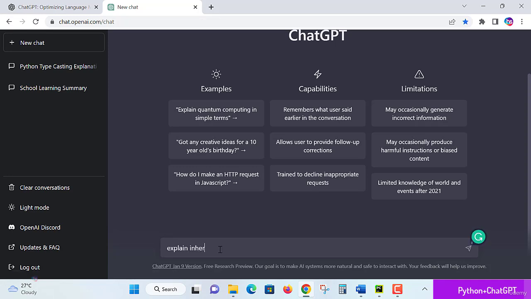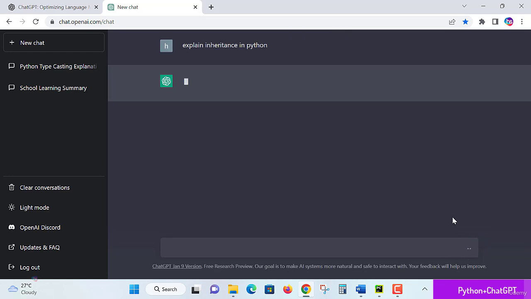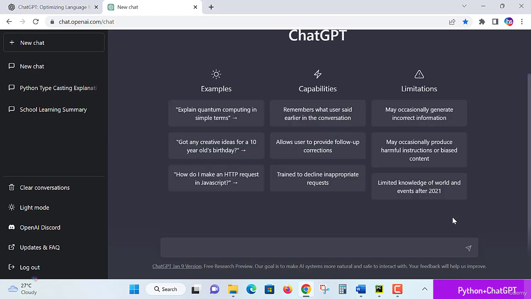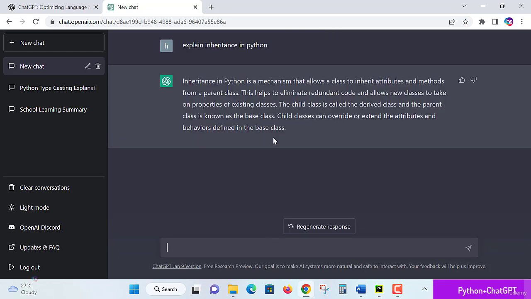Explain inheritance in Python. Whenever you try, don't panic, be cool and restart your ChatGPT query. ChatGPT is getting busy, I hope, so it is not getting a proper response.